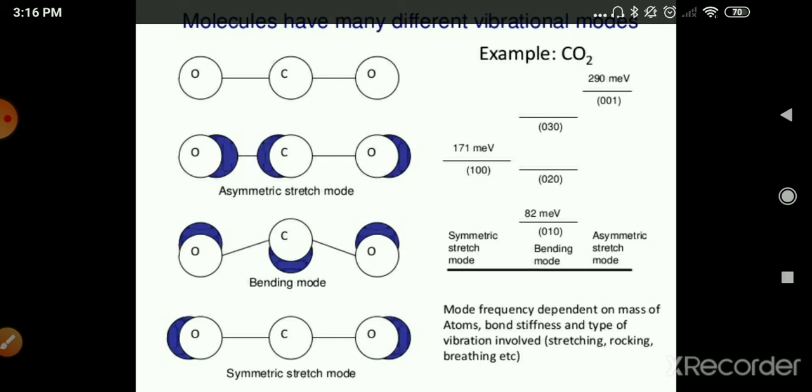So the mode frequency depends on the mass of the atoms and the bond stiffness, and the type of vibration involves stretching, rocking and breathing.